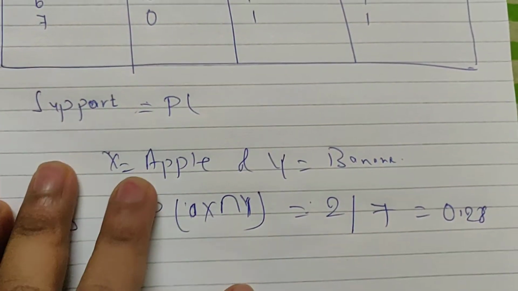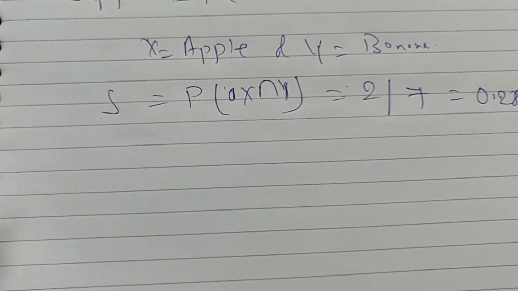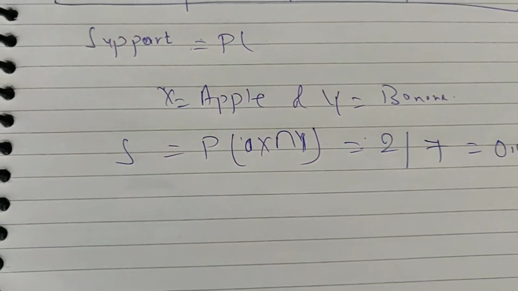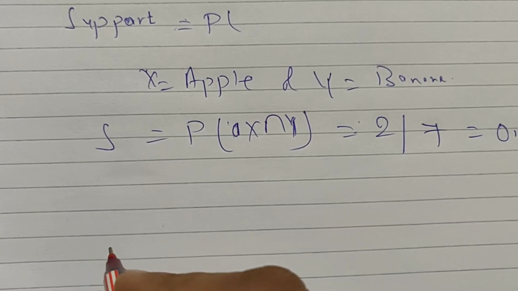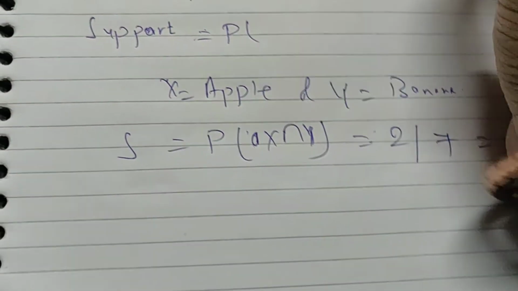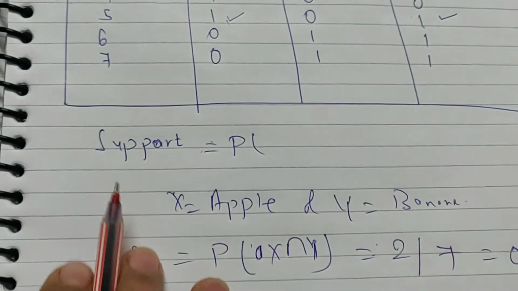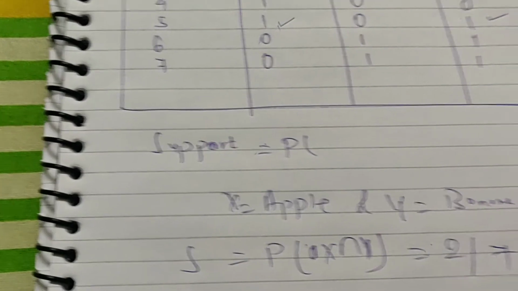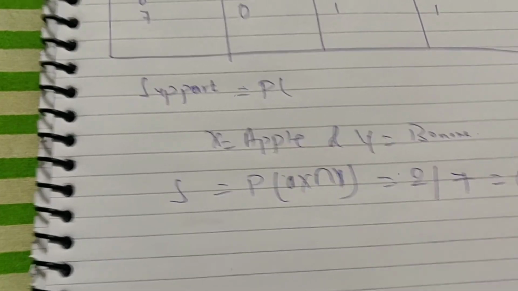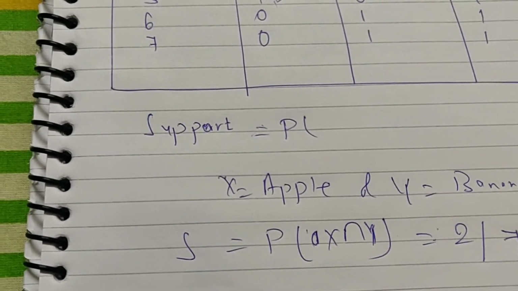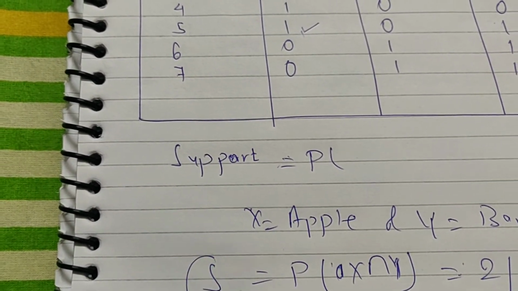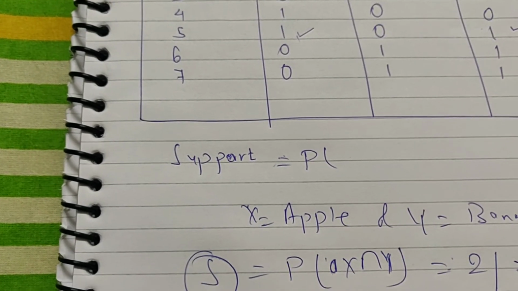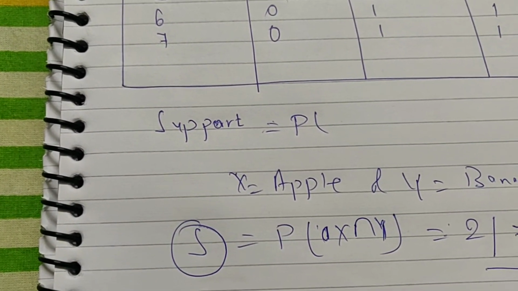But another thing which we have to find out is the confidence, which means what is the chance that product banana has been purchased when apple has been purchased too. Maybe you are finding it difficult. I'll explain it in a different class, but just assume that we first found support, which we have calculated. Now we have to find the confidence.